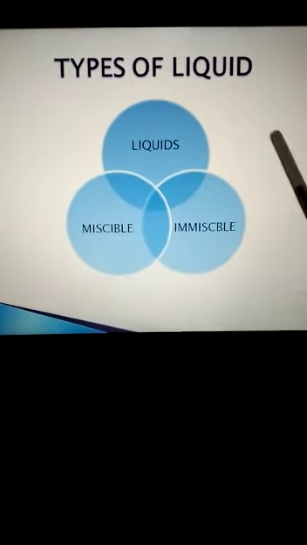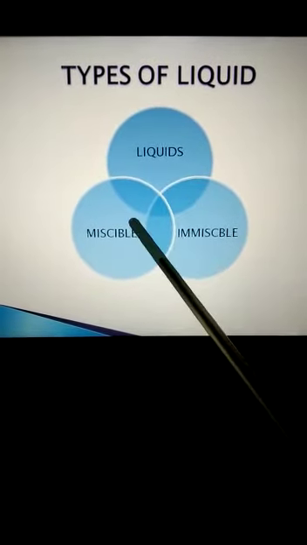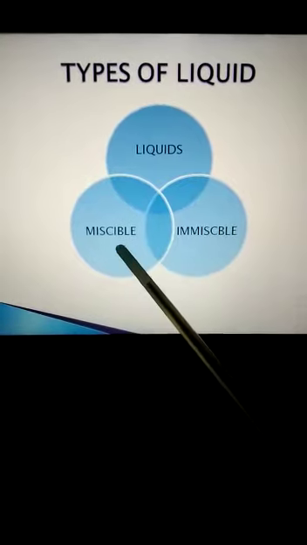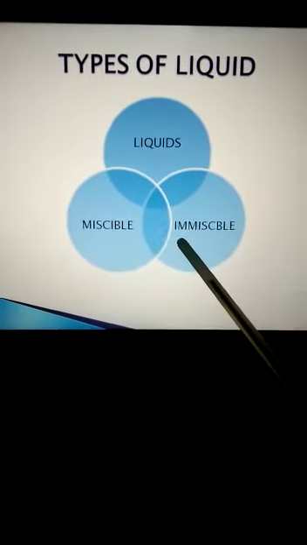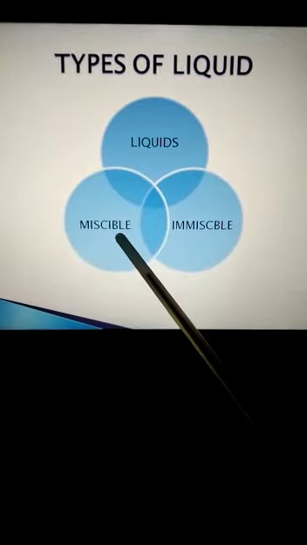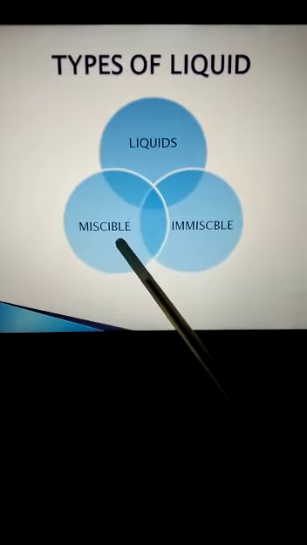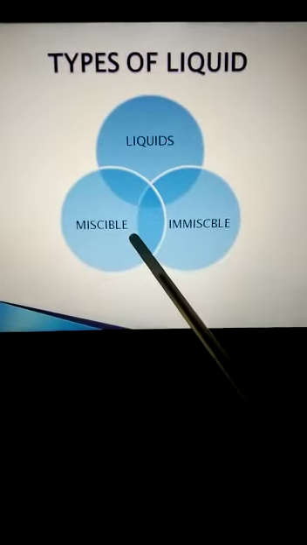Before moving to separate the liquid mixture, we'll first understand the types of liquids. Liquids are divided into two categories, miscible and immiscible liquids. What does miscible mean? Miscible liquids are those in which two liquids get mixed with each other, like milk with water.